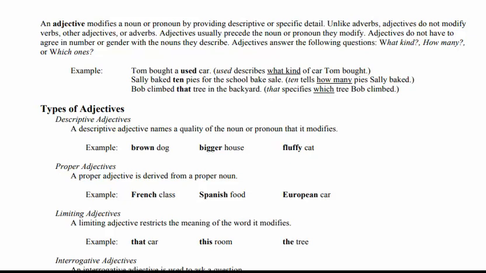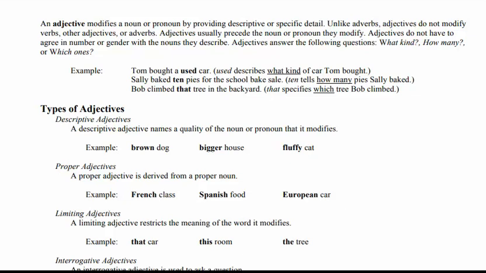Unlike adverbs, adjectives do not modify verbs, other adjectives or adverbs. Yes, there is a difference between adverbs and adjectives: adjectives do not modify a verb, some action. It only modifies a noun or pronoun, and adjectives never modify other adjectives or adverbs, right?